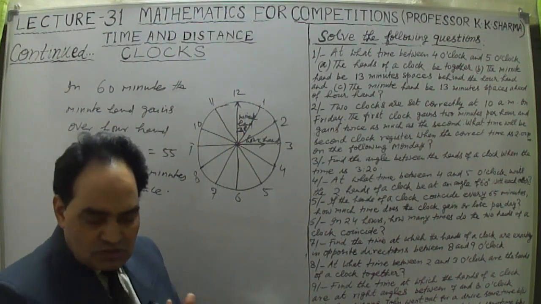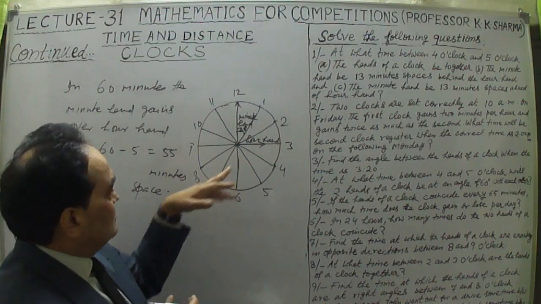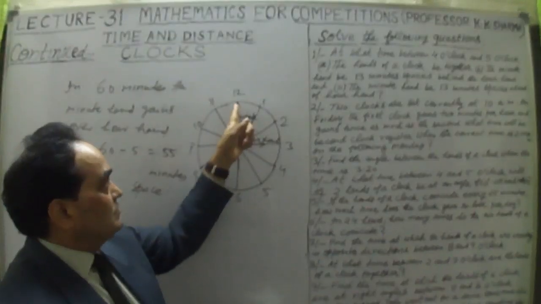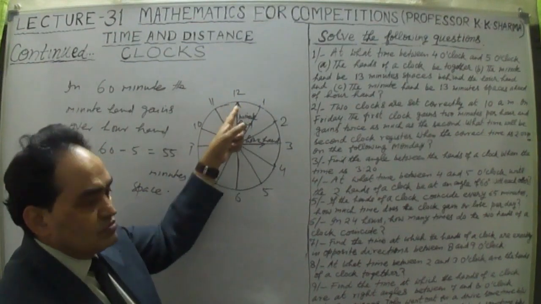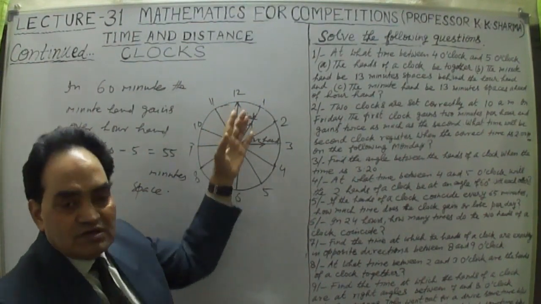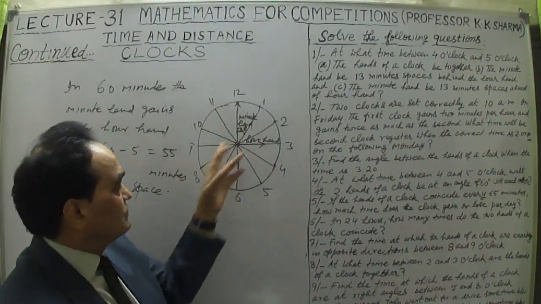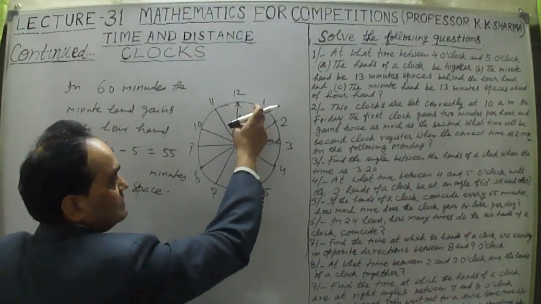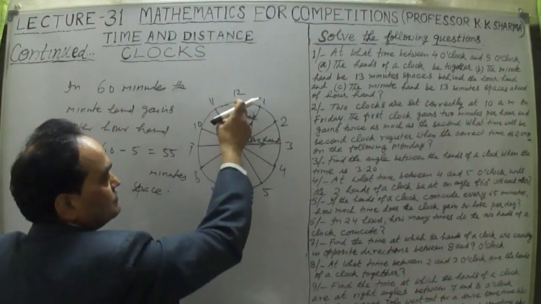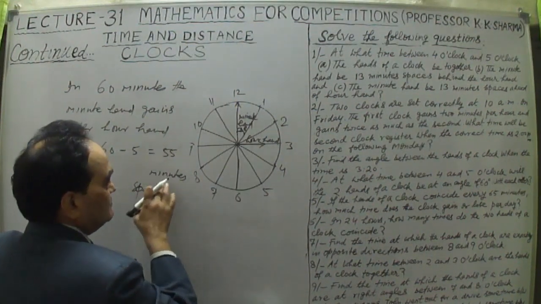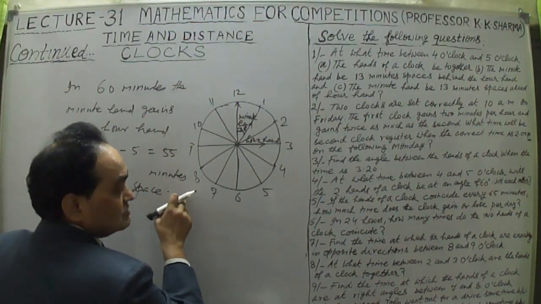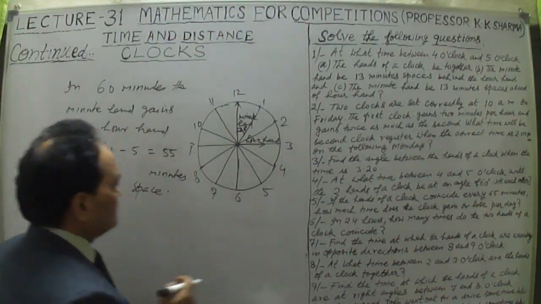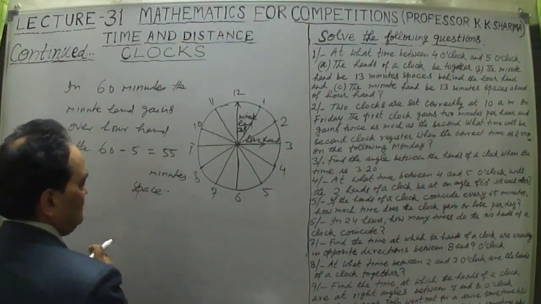Only in 1 hour the minute hand has gained 55 minutes space, because the hour hand will come only up to this 5, and it will cover up to 65. So 60 minus 5, that means 55 minutes space the minute hand will gain over the hour hand in 1 hour or 60 minutes, right?